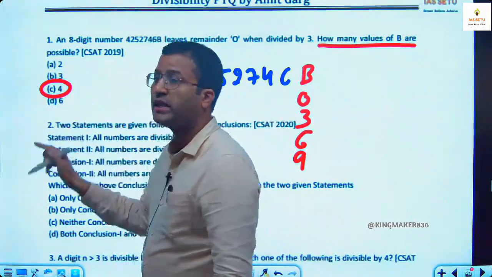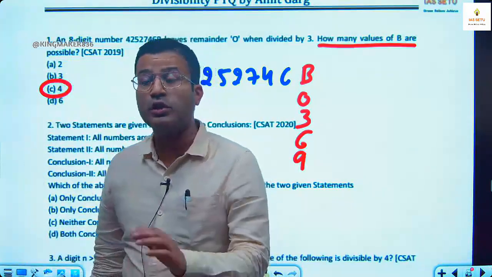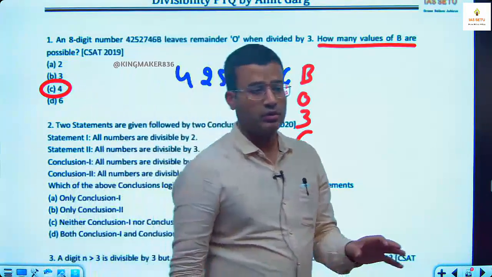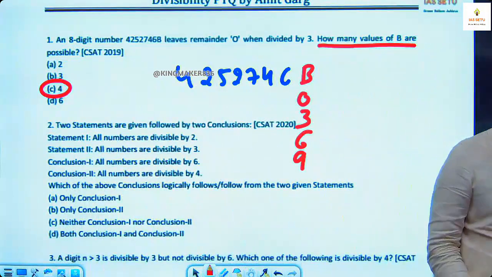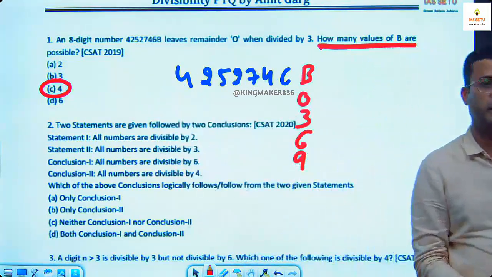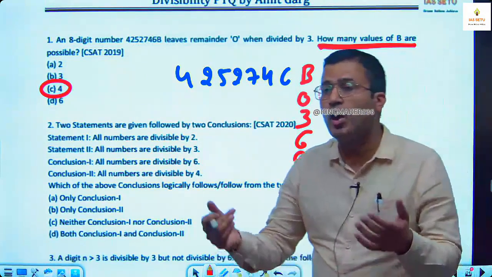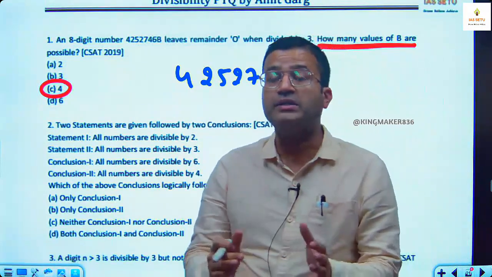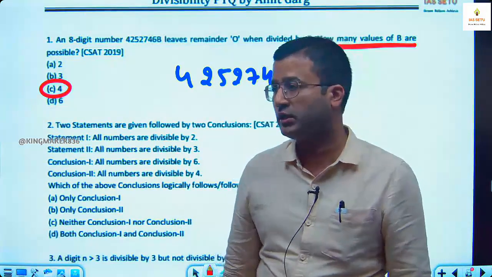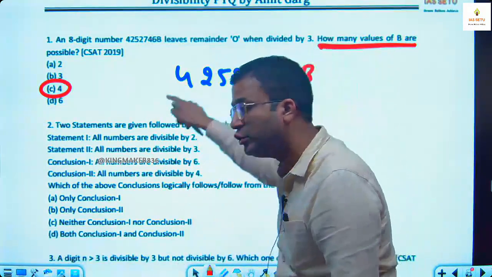In 2019, many students marked answer 3 or 6. उनको लगा B पूछ रहा है, वो B नहीं पूछ रहा. वो पूछ रहा है how many values of B are possible. Like I'm not asking you how many rupees I have. I'm asking how many different currencies I carry. ये उस तरह का क्वेश्चन है. I'm not asking what is B. I'm asking how many different values of B are possible.